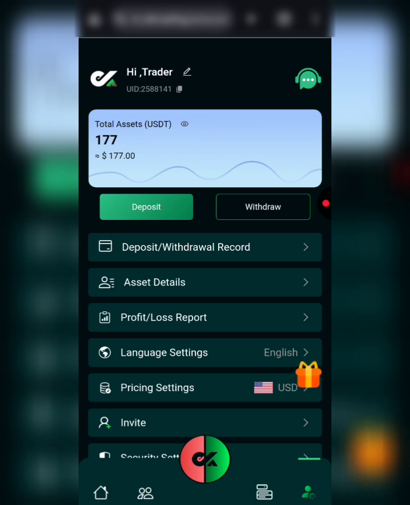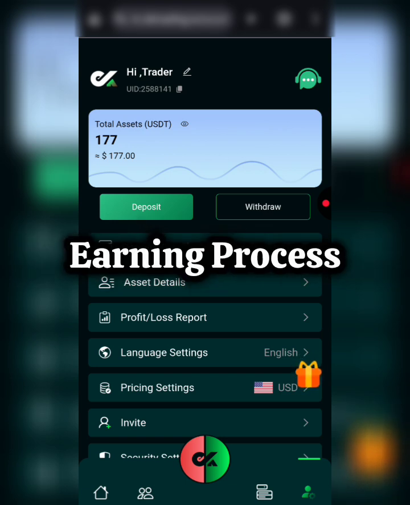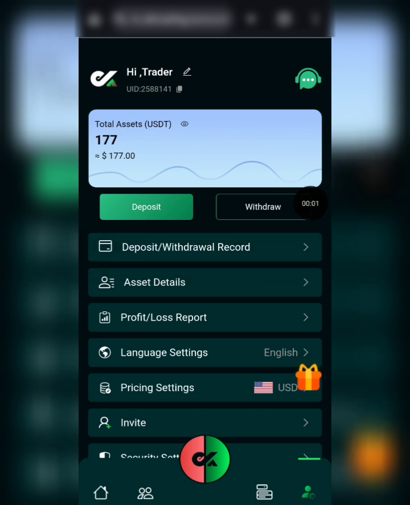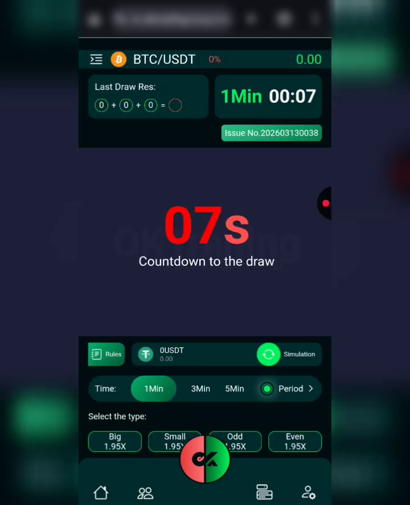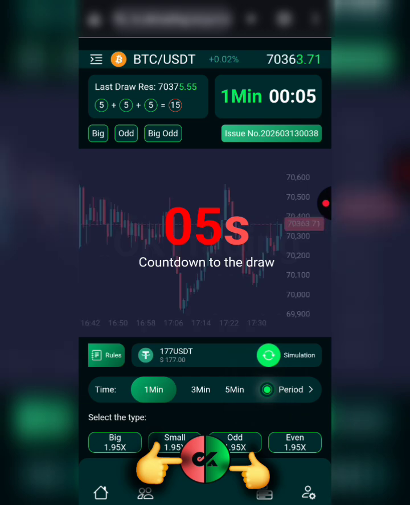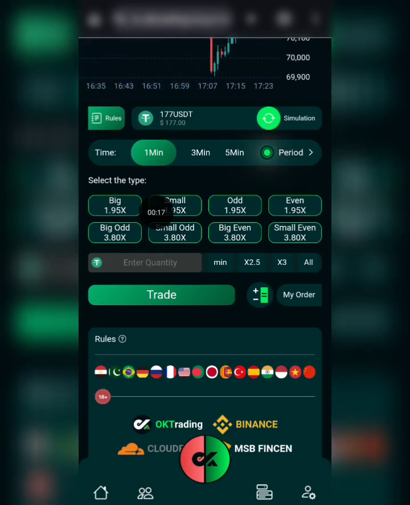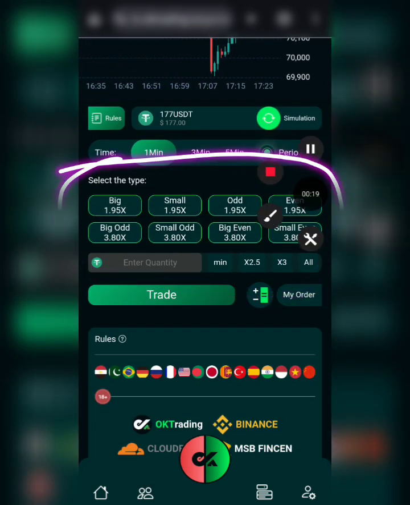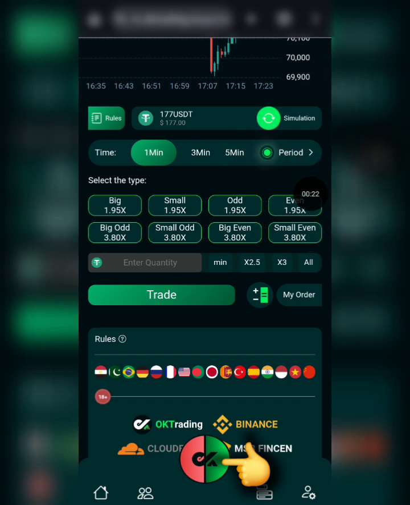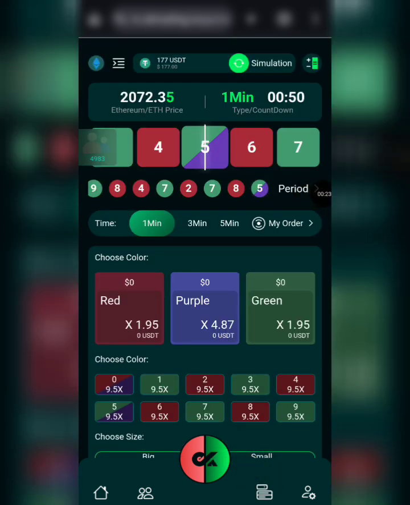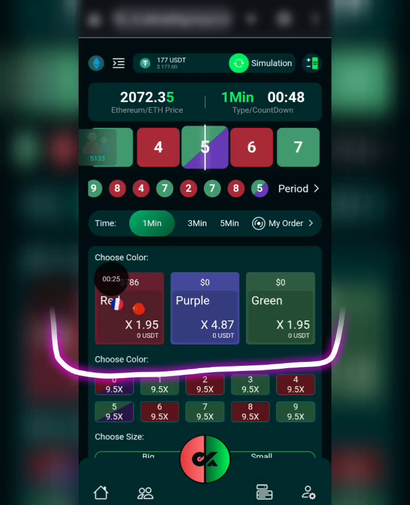Okay, now let's talk about the earning process on the OKTrading platform. To earn here, you can play Web3 games. We have 2 options right here, the red and the green option. When you click on the red, it will bring you to this page where you get to trade the big and small, odd and even. And when you click on the green section, it will bring you to this page where you get to trade the red or the green.